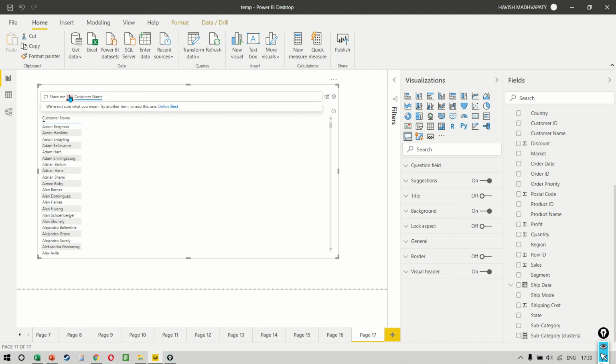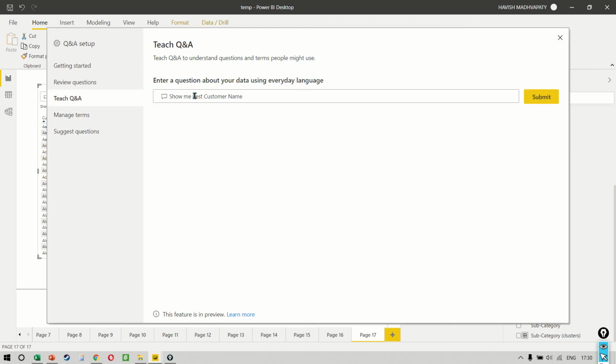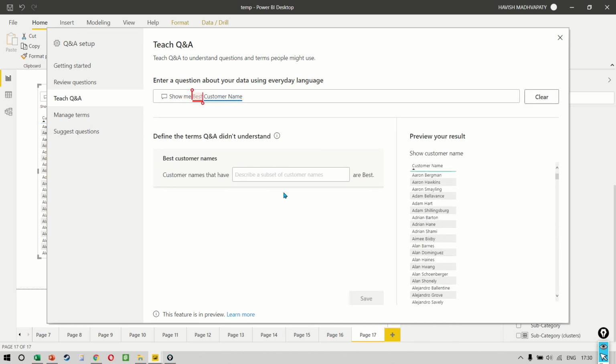So we have to define the term. So we click on best and say we want to define the term called best. So we again click on best and then say submit. Now here we can explain to Power BI that according to us, for our analysis, best is an adjective that is used for customers that have sales greater than 50,000.